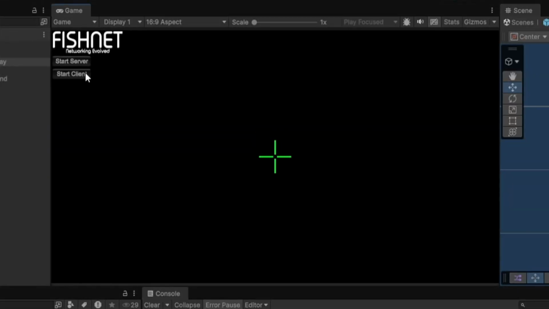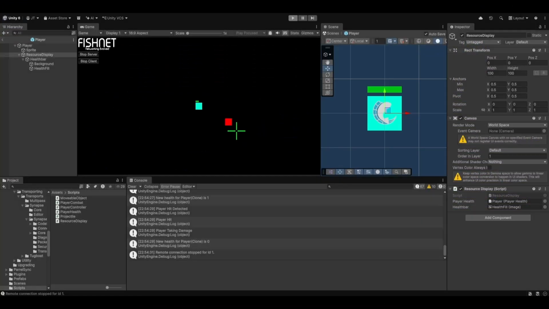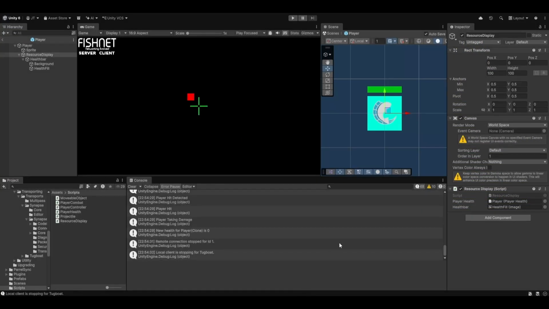I then gave my players some visual indicators. It's just some basic bars that display each player's health above their character for now, though I'm not sure if I want to keep those in, or maybe it adds an extra element of fun not knowing exactly how much HP someone is on. Now, players are completely destroyed, which works, but isn't how I want to handle death long term. But it'll do for now.